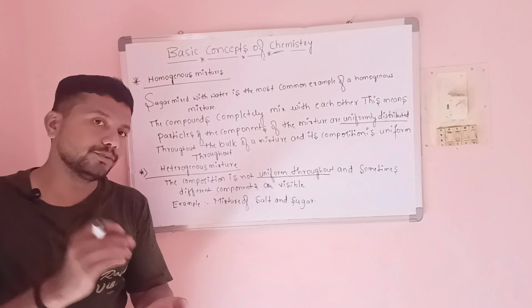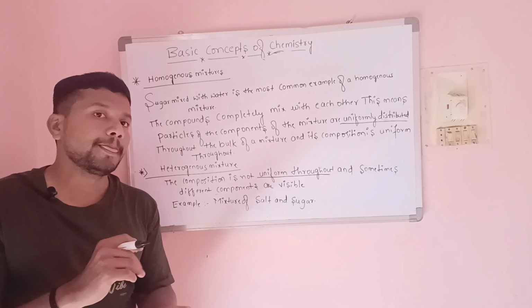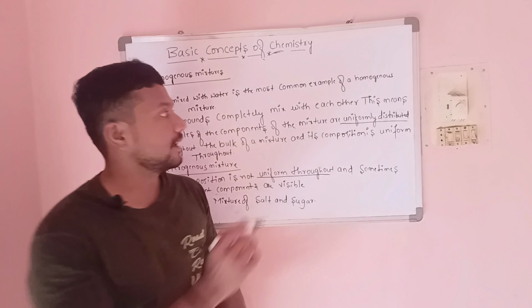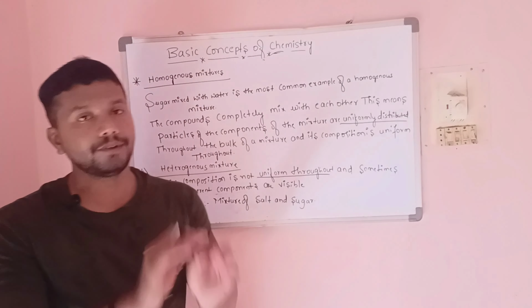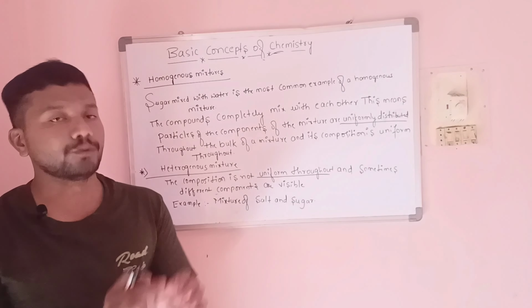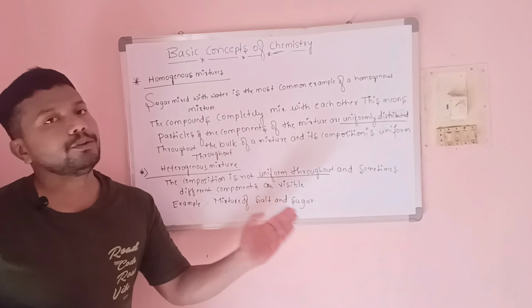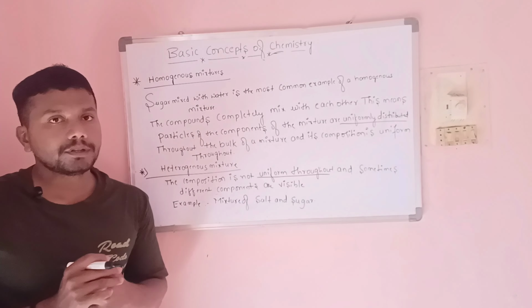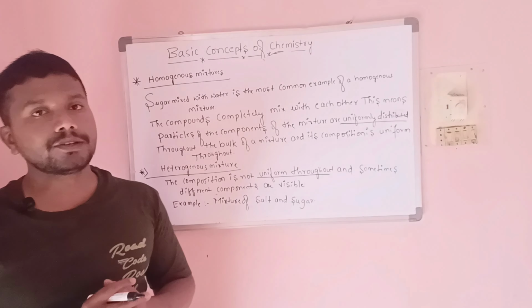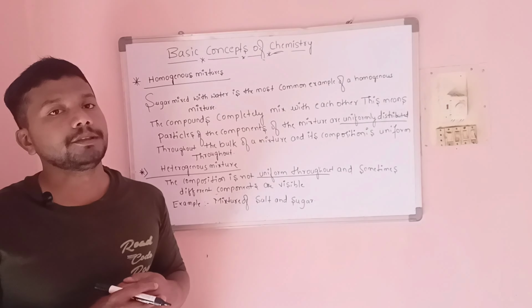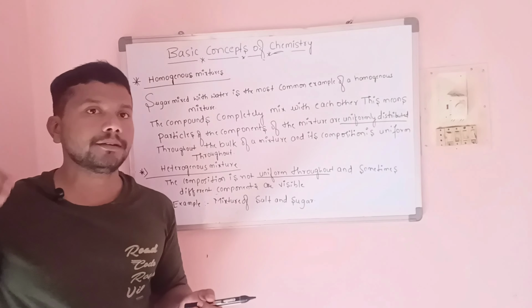We can't see the sugar in the water after mixing, because in a homogeneous mixture the components are distributed in a very uniform way throughout the bulk of the solution. But in the heterogeneous mixture there is no uniformity. And one more thing is, in a homogeneous mixture we can't separate the components by a physical method. Physical method means by picking.